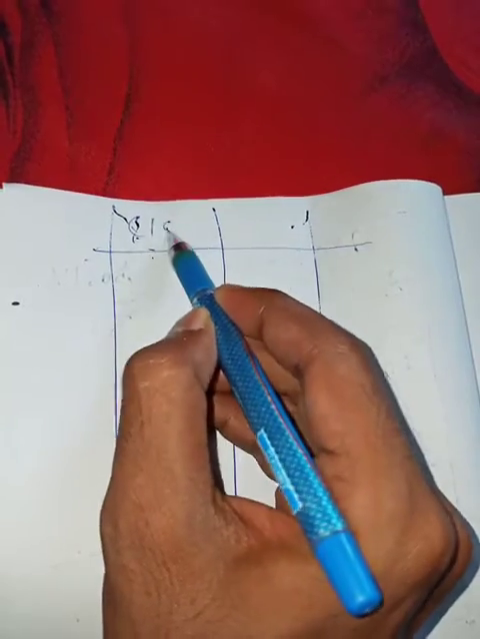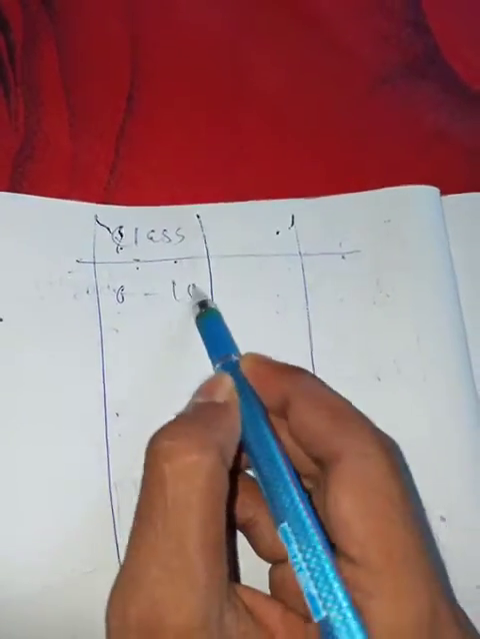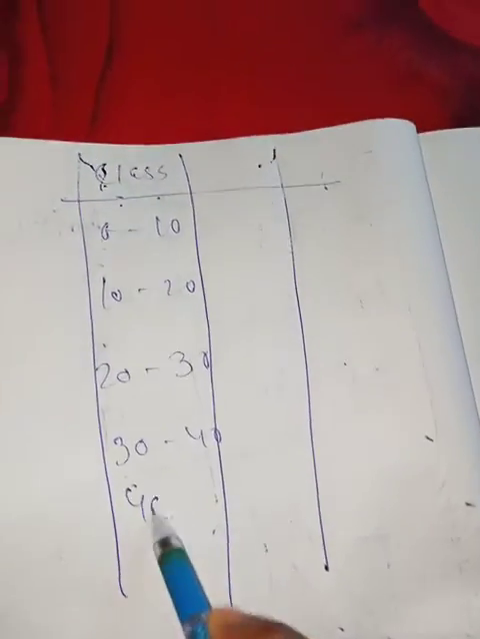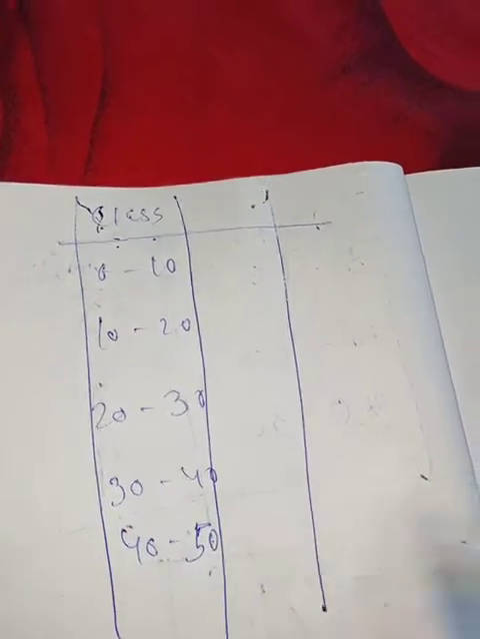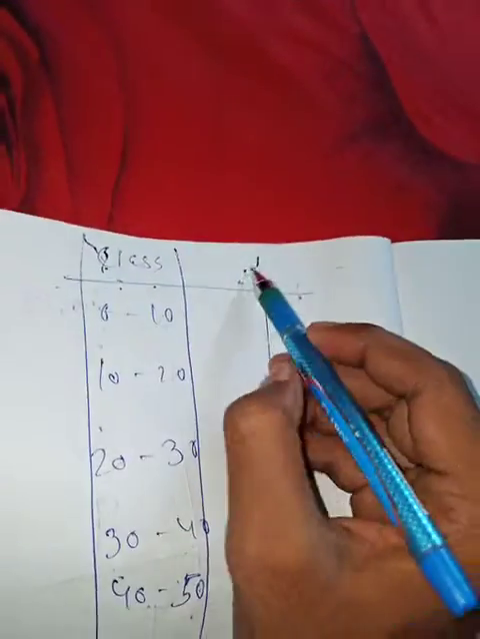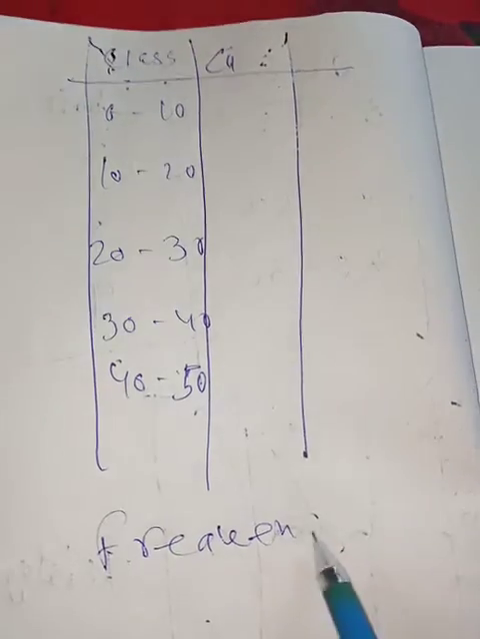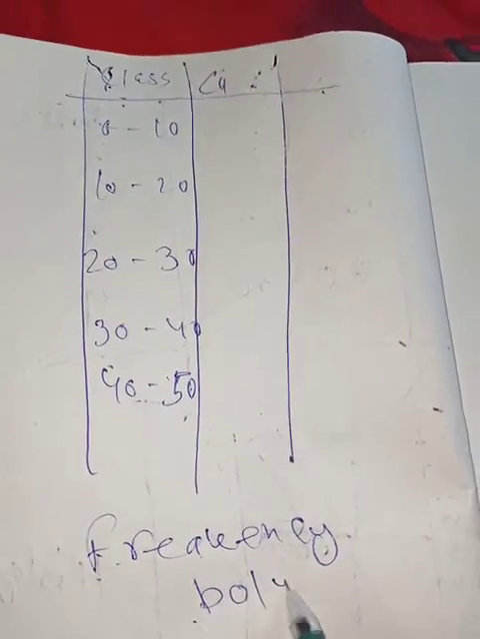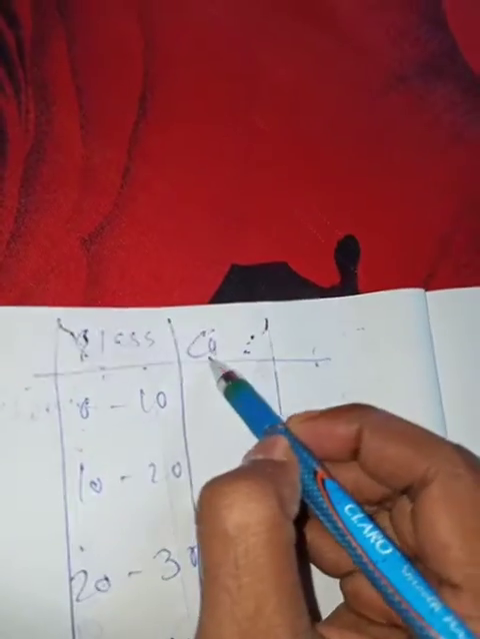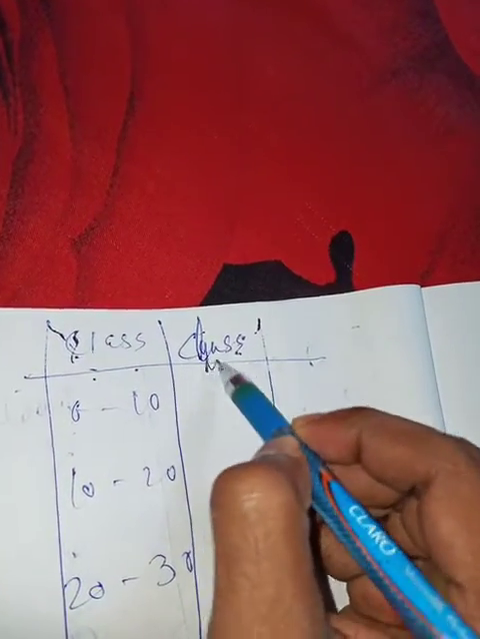here the classes are given: 0 to 10, 10 to 20, 20 to 30, 30 to 40, 40 to 50. Next is the frequency polygon, which I am going to draw. First you have to find out the class mark. Class mark means the middle one.